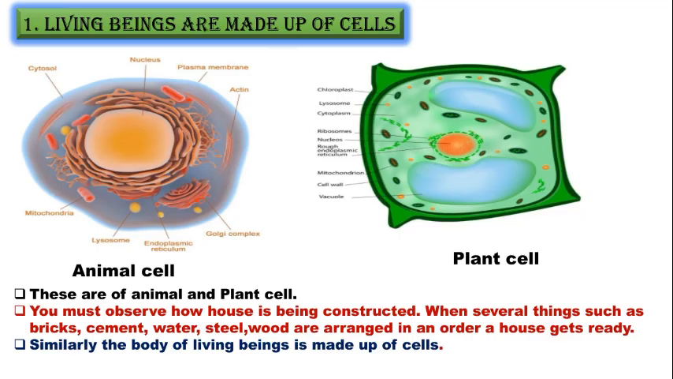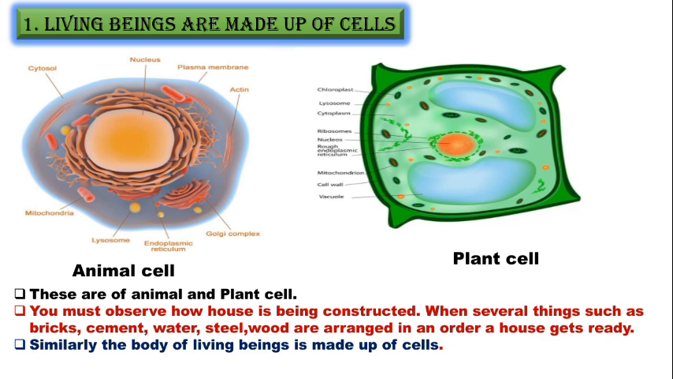The first one is, living beings are made up of cells. Here you can see two pictures of cells, one is the animal cell and the other is the plant cell. In the animal cell we can see the parts cytosol, nucleus, plasma membrane, actin, etc. In the plant cell, chloroplast, lysosome, cytoplasm, ribosomes, nucleus, etc. So these are the cells of animal and plant.